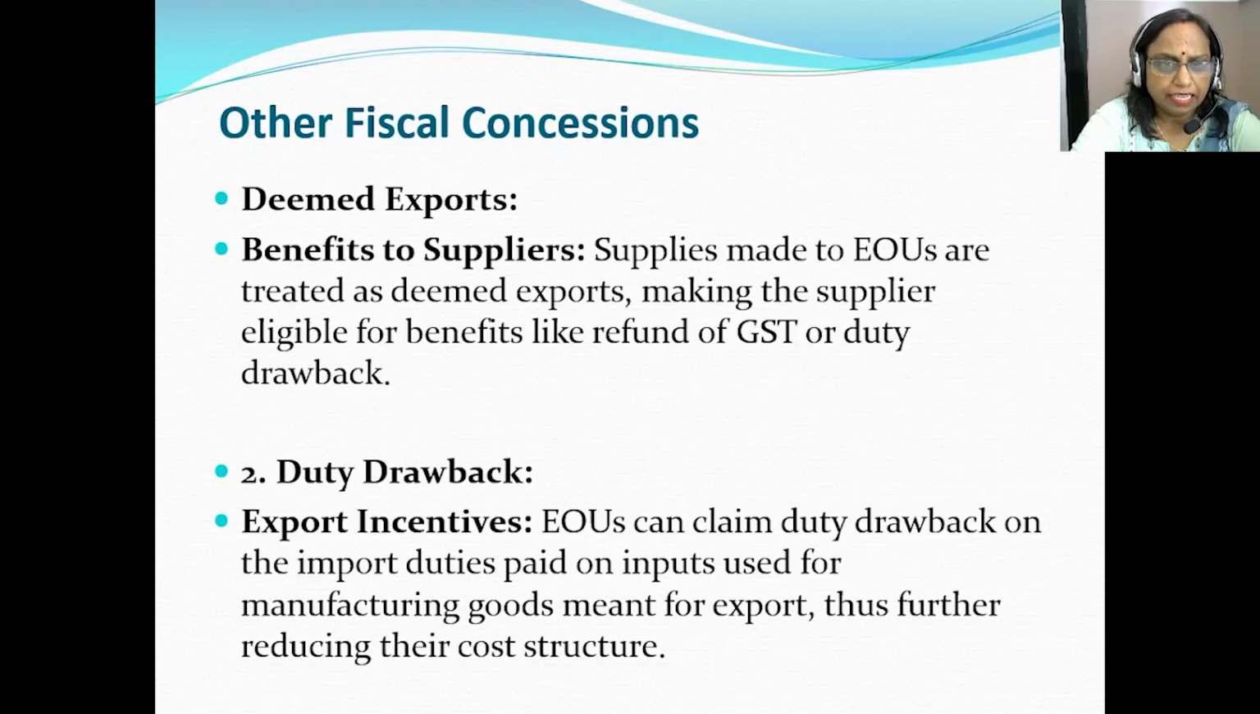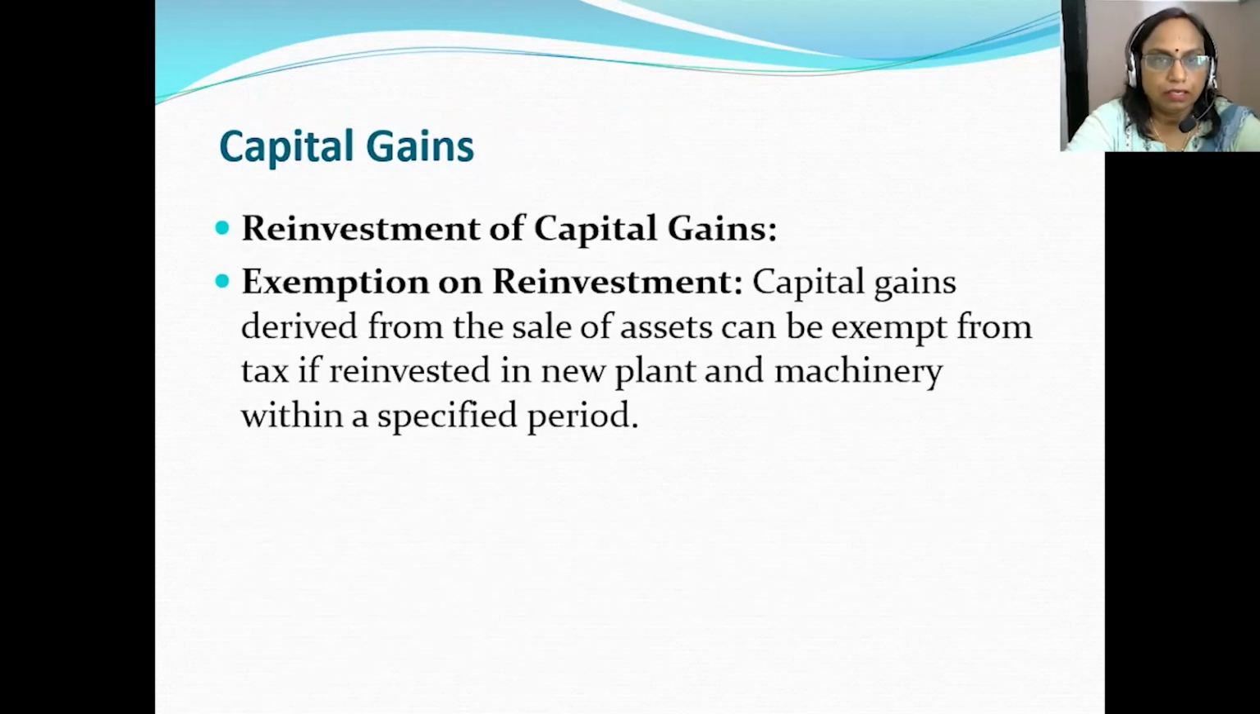Another thing is the export incentives enjoyed by the export units. Export oriented units can claim duty drawbacks on the import duties paid on imported inputs which are used for manufacturing goods meant for export, further reducing the cost of manufacturing the goods.